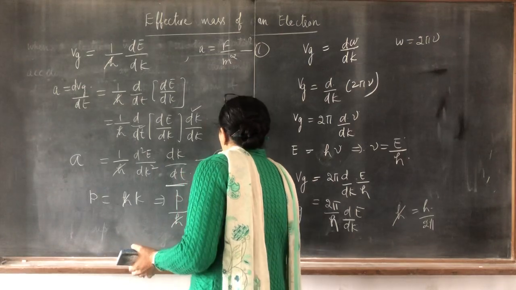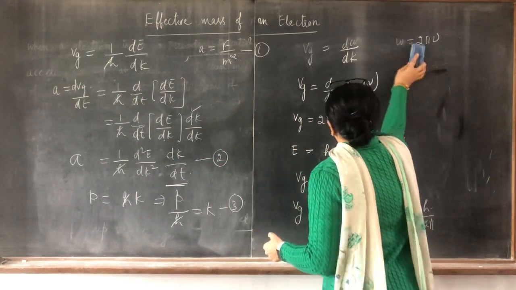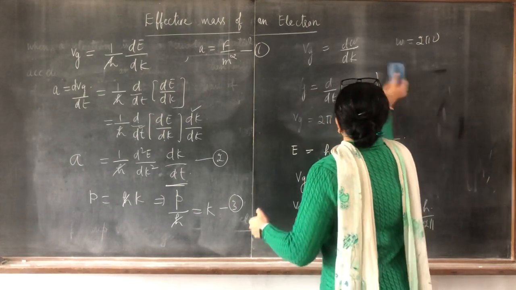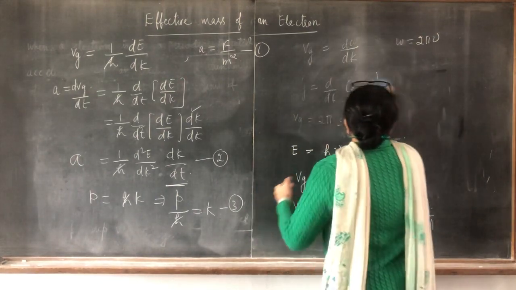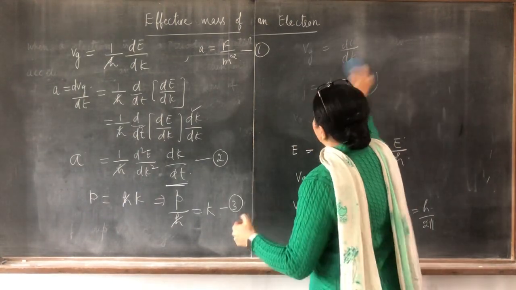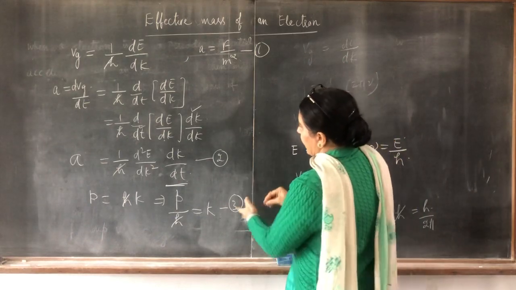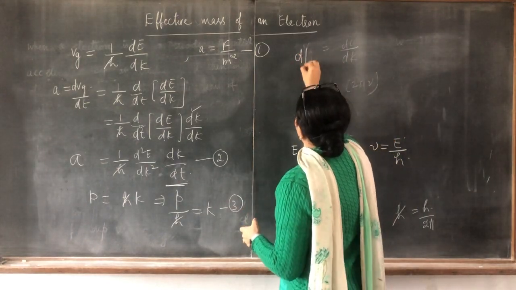Taking this as the second equation, and this as the third equation, differentiate the third equation with respect to t. What do you get?